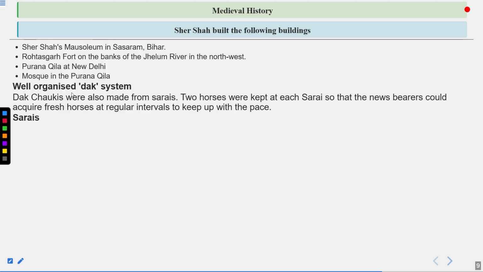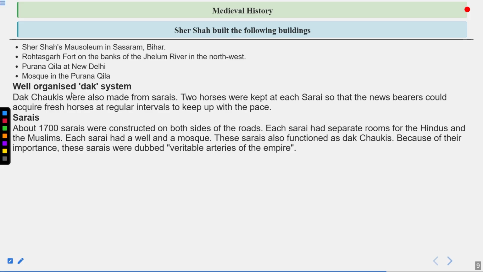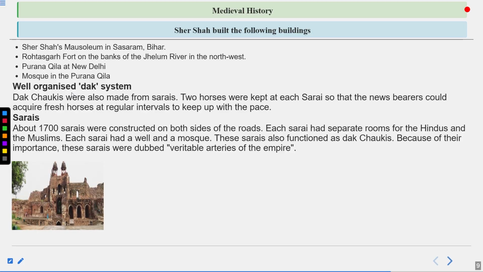Sarais. About 1700 sarais were constructed on both sides of the road. Each sarai had separate rooms for the Hindus and the Muslims. Each sarai had a well and a mosque. These sarais also functioned as dak chowkis. Because of their importance, these sarais were veritable arteries of the empire. So this is a particular phrase, that they are called veritable arteries of the empire at that time. So the dak system and sarais were started by him. That is all about his dak system and sarais.